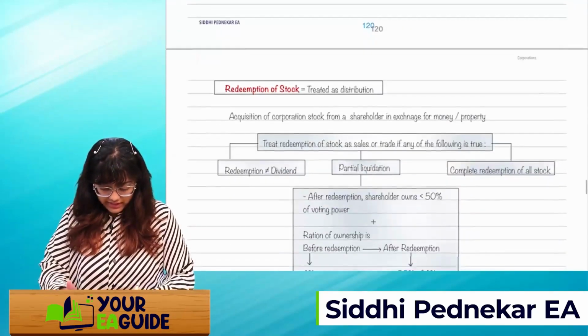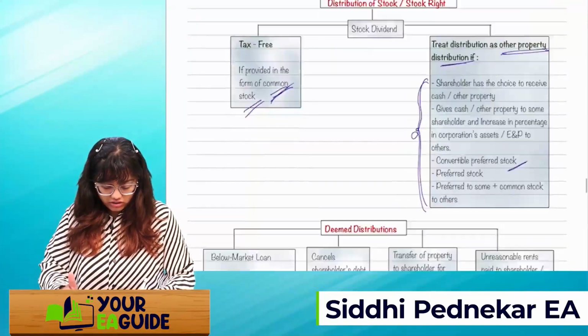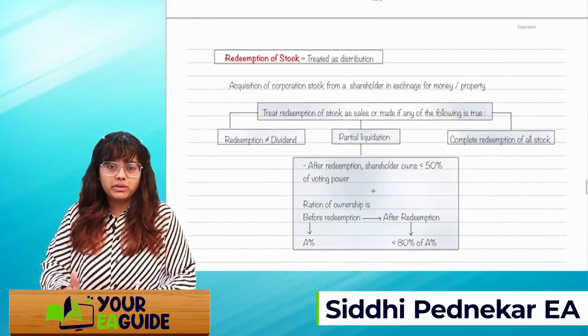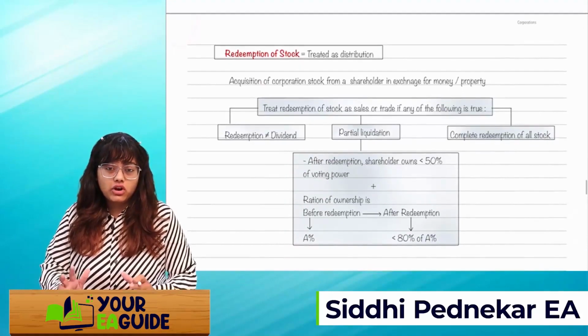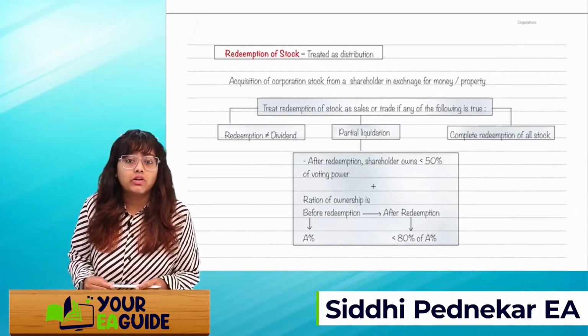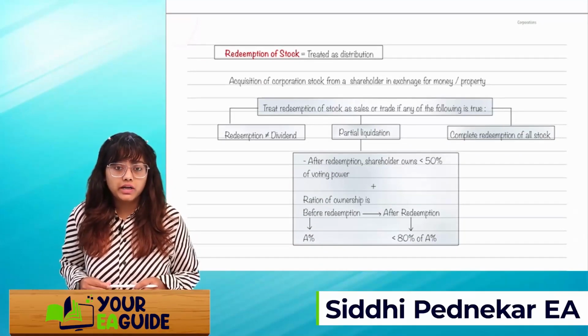Got it, guys? So this was about the distribution of stock or stock rights, deemed distribution we saw. Then we are coming up on the redemption of stock. If the stock has been redeemed, then treat it as a distribution. Acquisition of corporate stock from the shareholder in exchange of money or property.